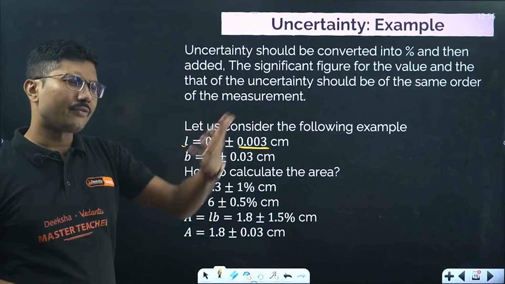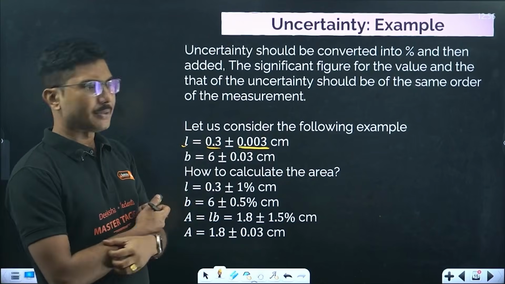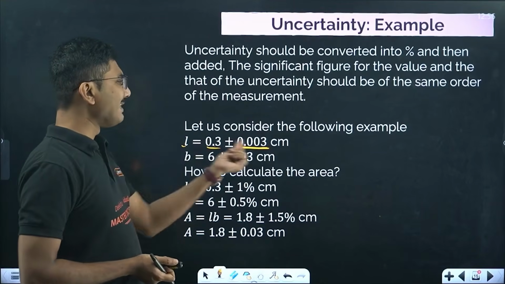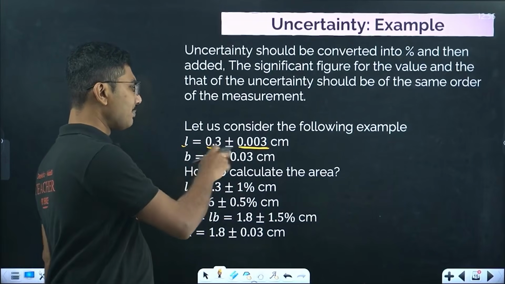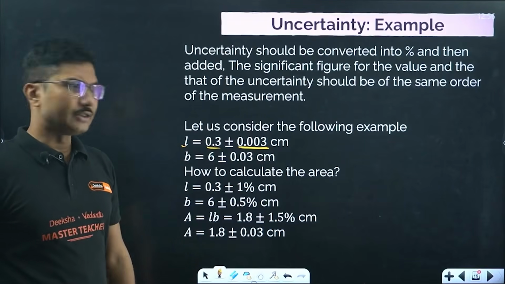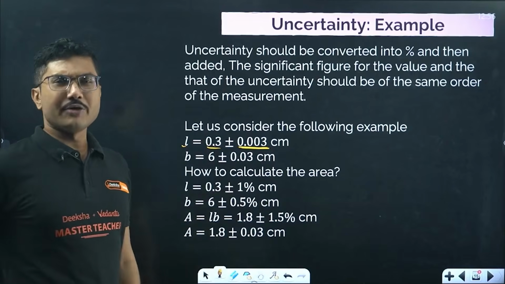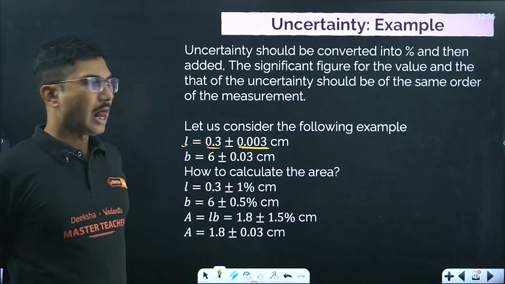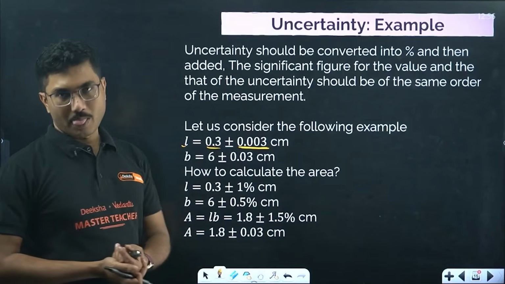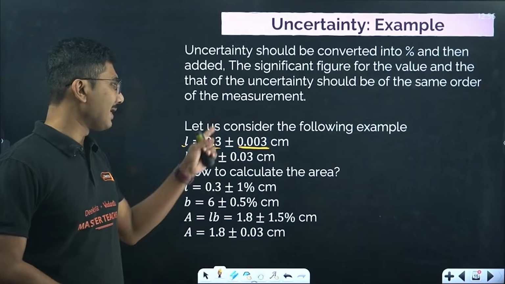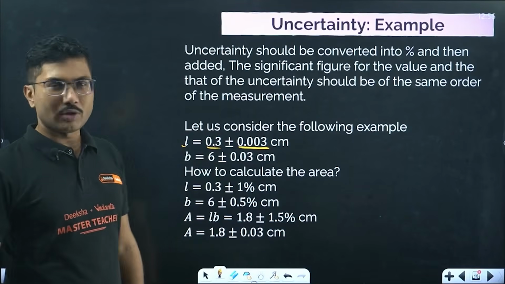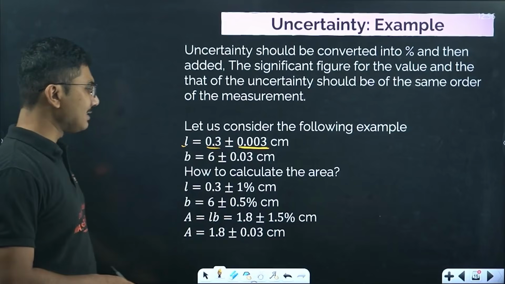Based on different cases, uncertainty can appear. So length is given by this value and breadth is given by this value, 6 plus or minus 0.03 centimeter. Now if they ask you what is the area, how to calculate the area, normally what we do is multiply length and breadth to calculate the area, that is 1.8, but in this case you cannot do that.